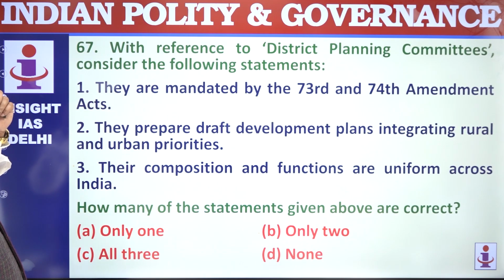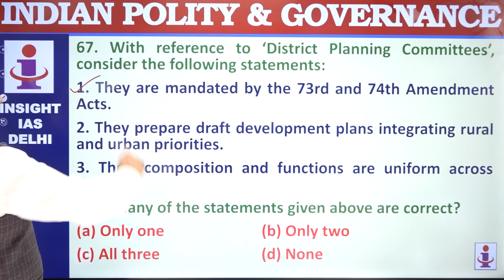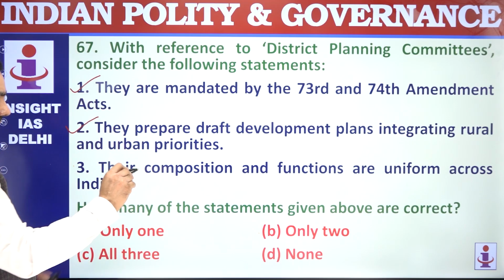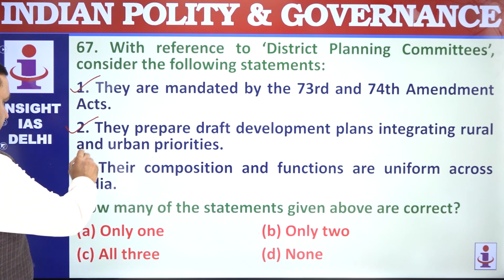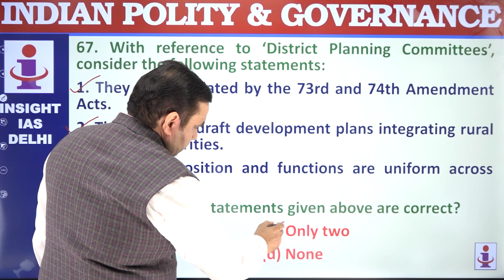With reference to District Planning Committee, they are mandated by the 73rd and 74th Amendment Act. That's correct. They prepare draft development plan for the area by integrating urban-rural needs. Their composition and functions are not uniform. That's wrong. Composition and functions vary from state to state.